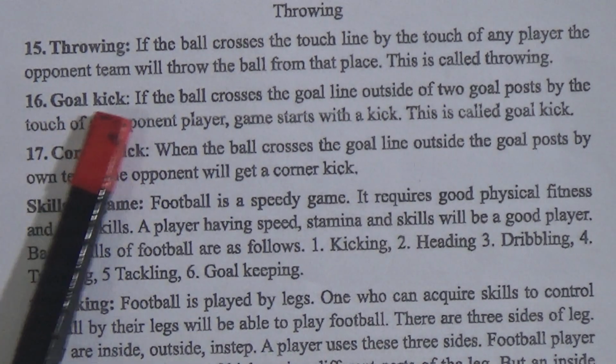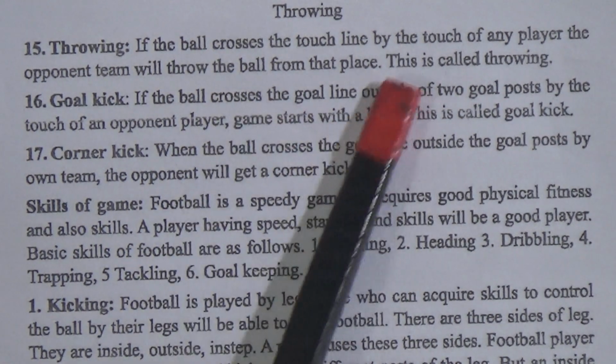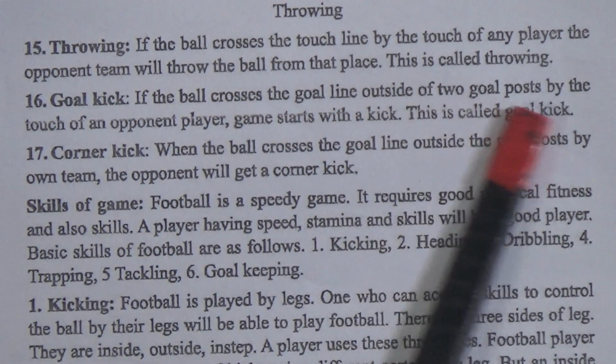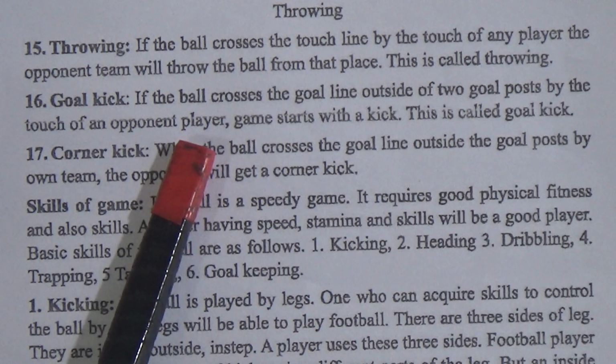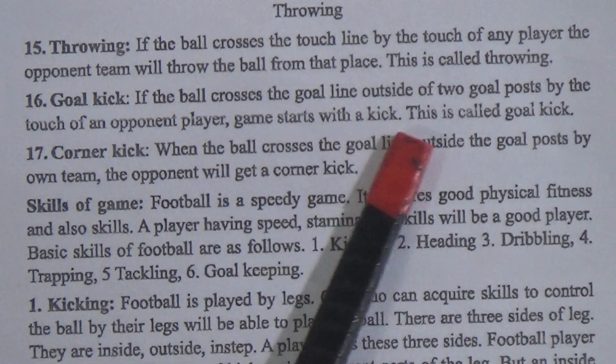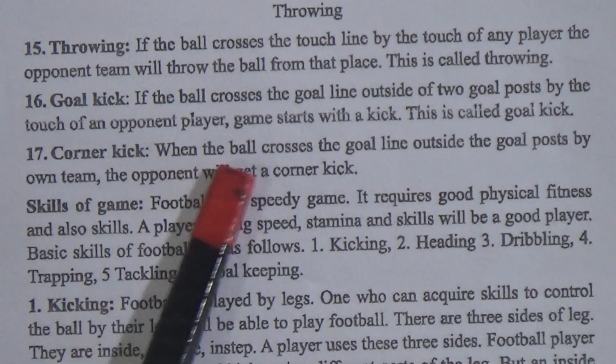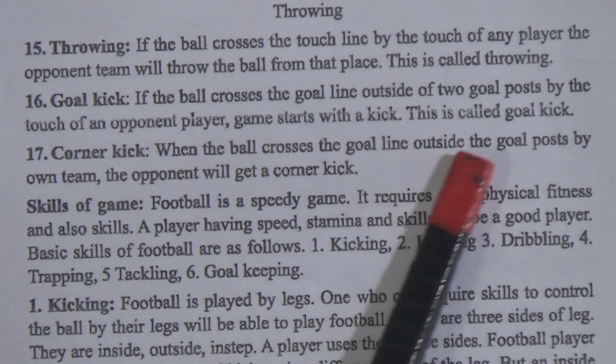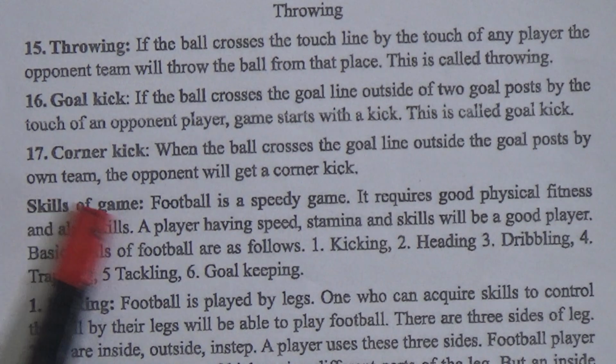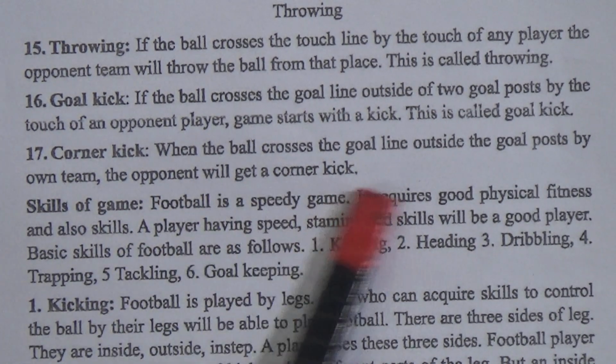Number 16, goal kick. If the ball crosses the goal line outside of the 2 goal posts by the touch of an opponent player, the game starts with a kick. This is called a goal kick. Number 17, corner kick. When the ball crosses the goal line outside the goal post by the own team, the opponents will get a corner kick.